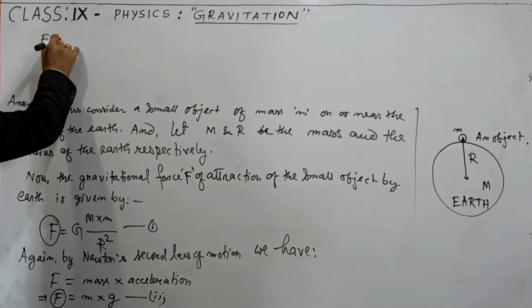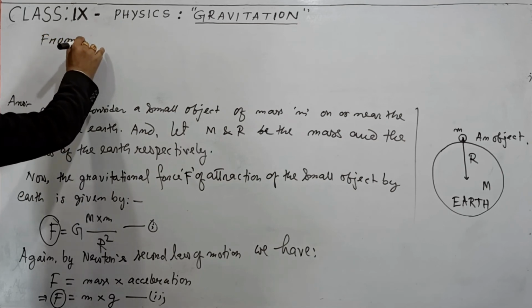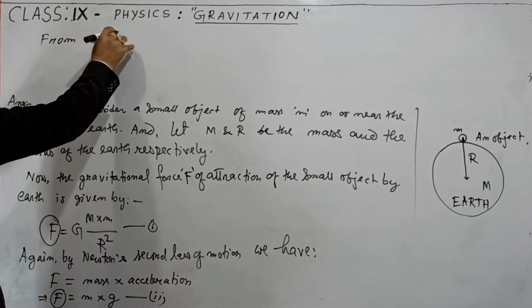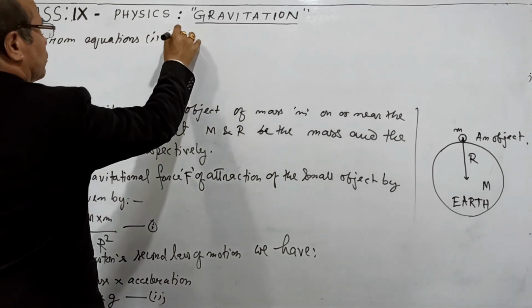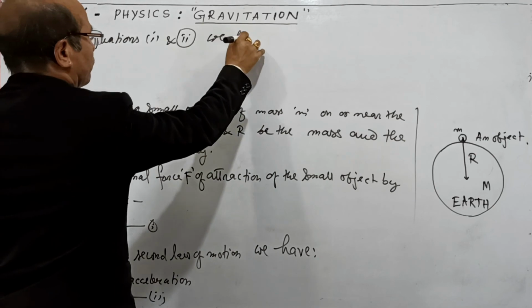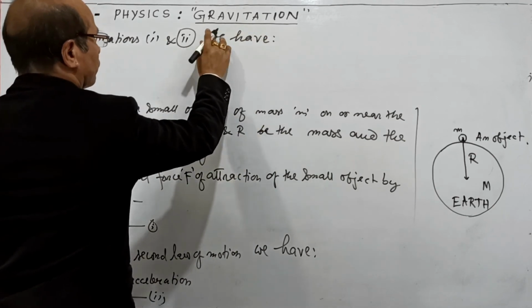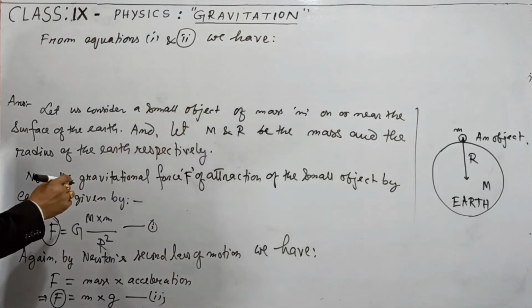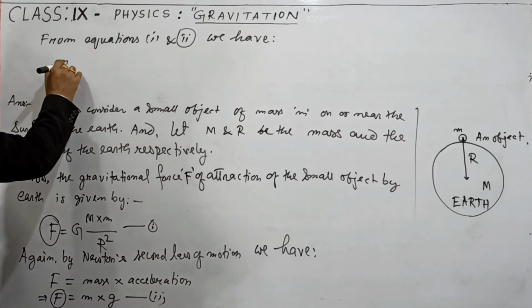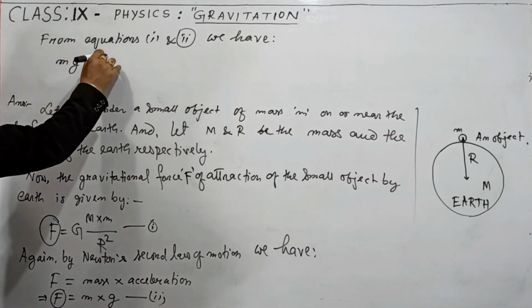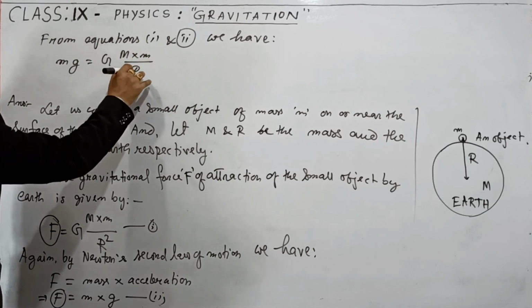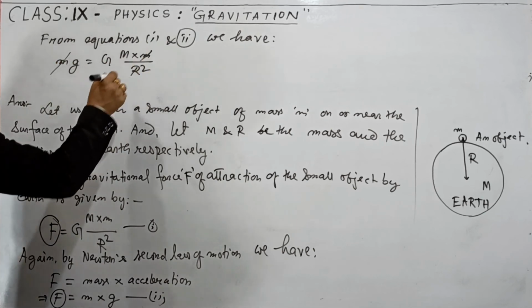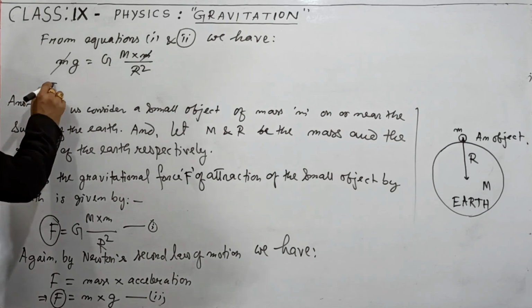Now you continue here from equations 1 and 2. We have mg equal to capital G, capital M, small m divided by r square. On both sides, m cancels.